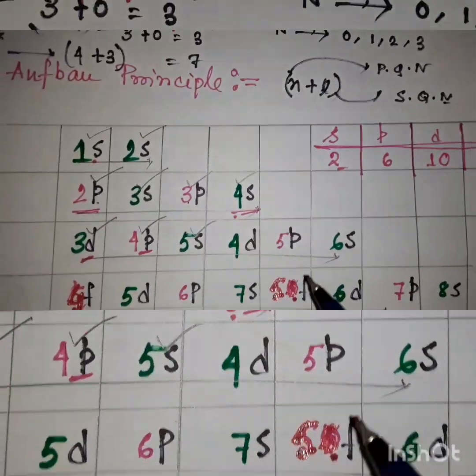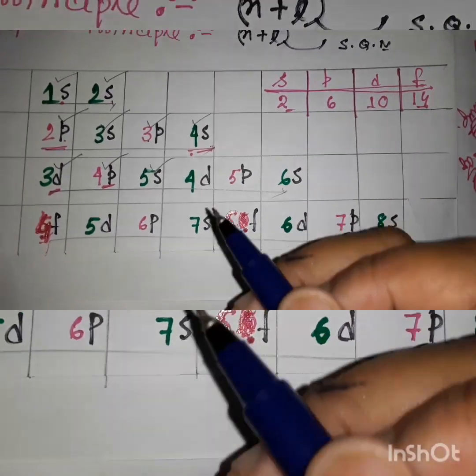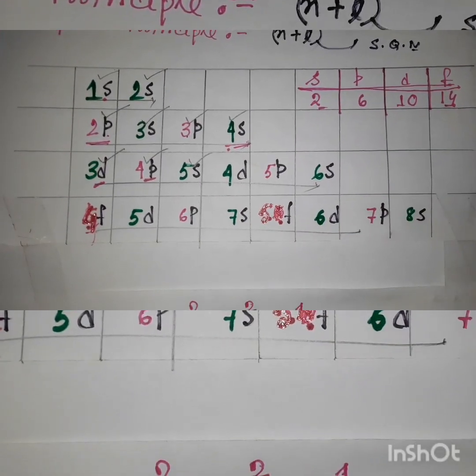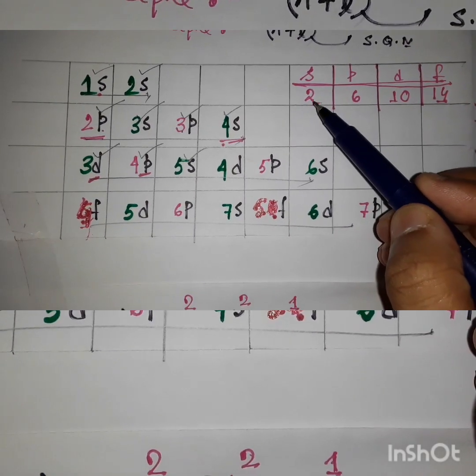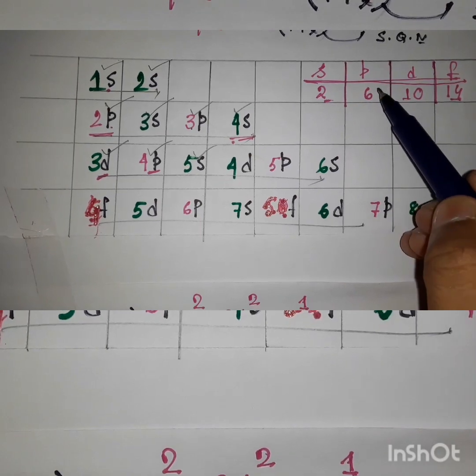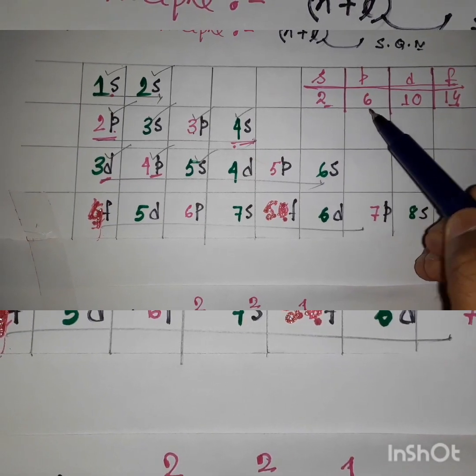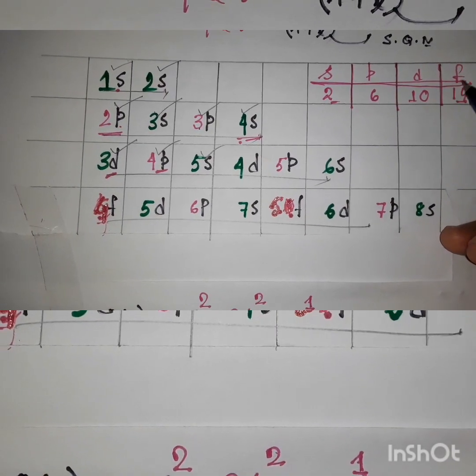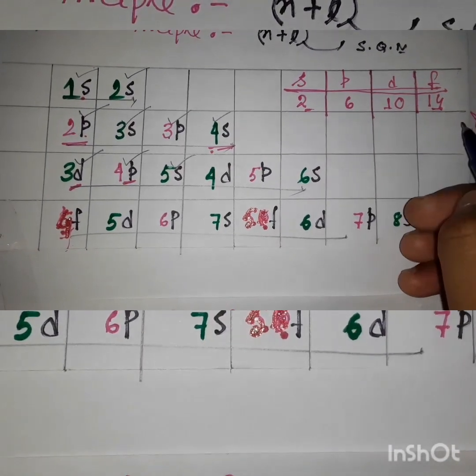Now to arrange the electrons in those orbitals, we have to know the total capacity of the orbitals. The s orbital can take a maximum of 2 electrons. For p orbitals, the capacity is 6. For d orbitals, 10. And the f orbital can take a maximum of 14 electrons.